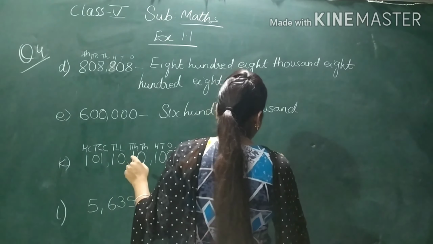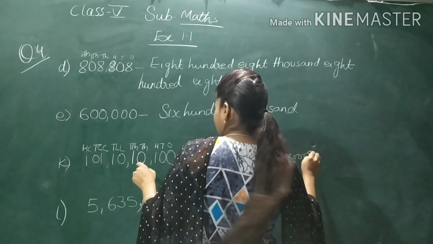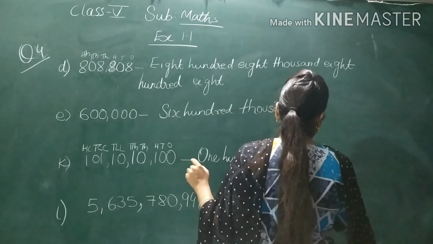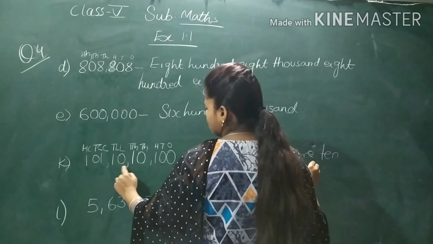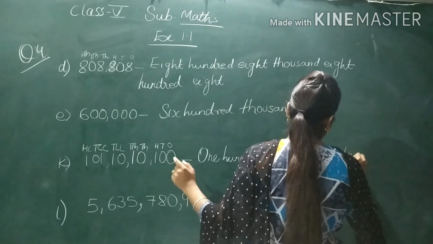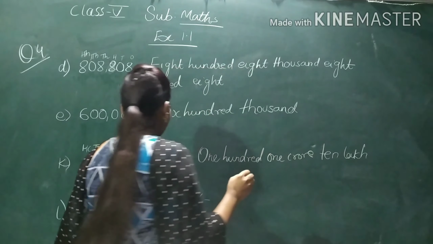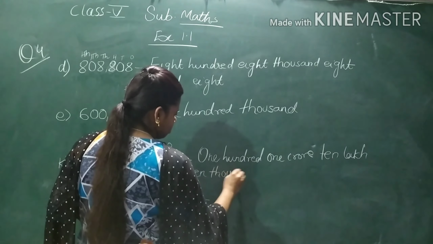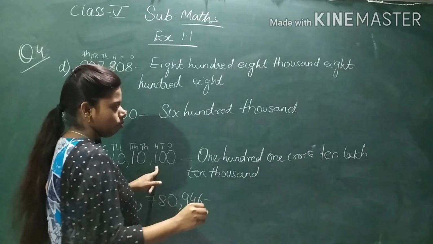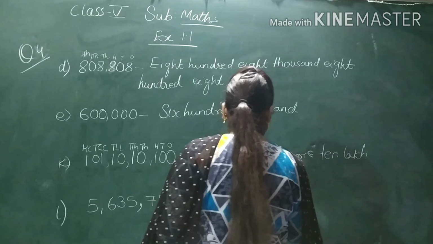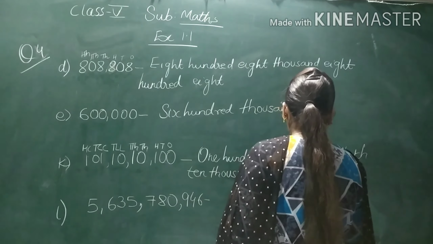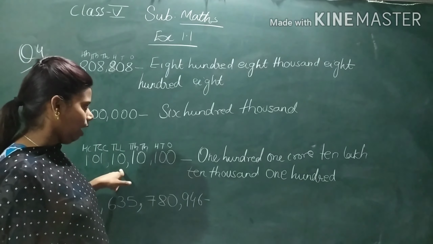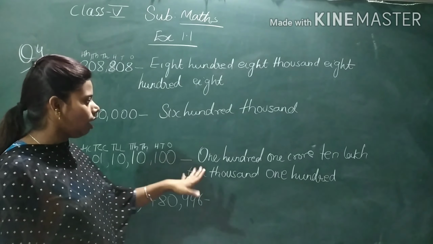Then we will write 10 lakh because in the lakh place what is there? 10. So 10 lakh. Then 10,000. Then 100. So done. 100, 1 crore, 10 lakh, 10,000, 100.